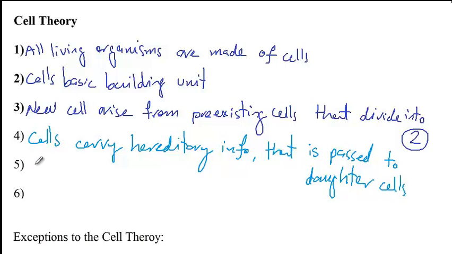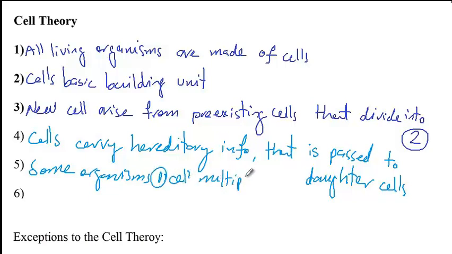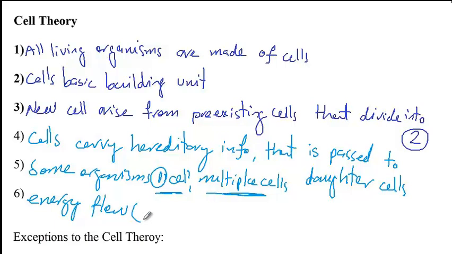The next point is that some organisms are made of only one cell, while others are made of multiple cells, so these are unicellular versus multicellular organisms. And finally, modern cell theory states that there is energy flow within cells, in other words, there is metabolism happening inside cells.